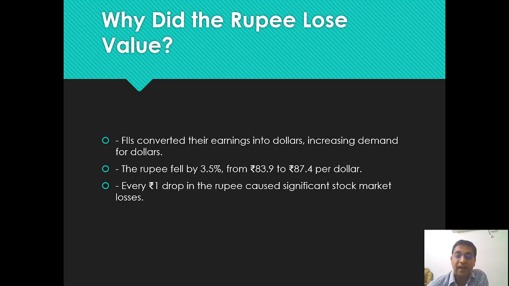The rupee fell by 3.5%. Earlier the value of the rupee was 83.9, and now it is around 87.4 per dollar. This is called the rupee fall because of the stock market crash. There is a general trend that a one rupee drop in the dollar-rupee conversion causes significant stock market losses, around 800 points of market collapse.